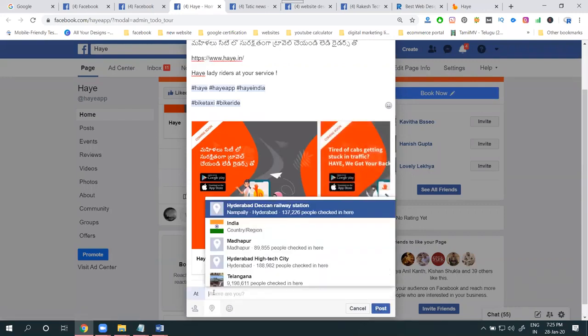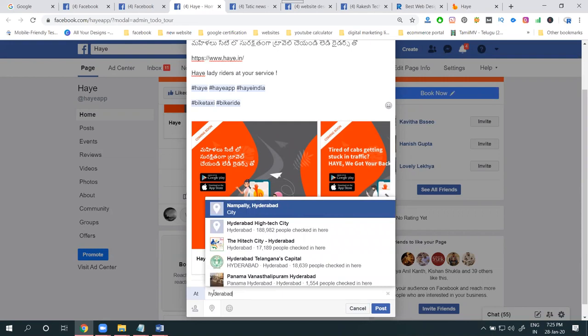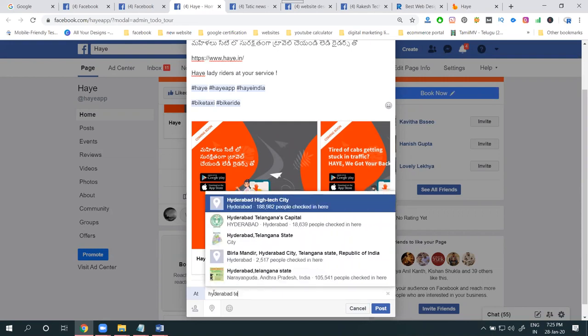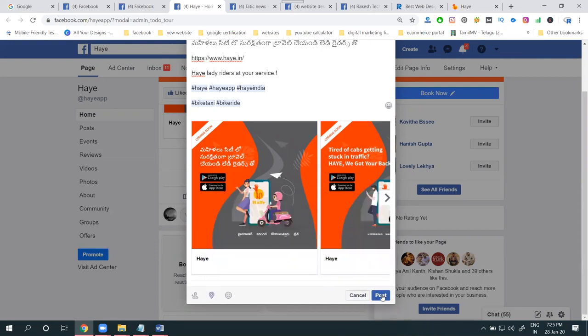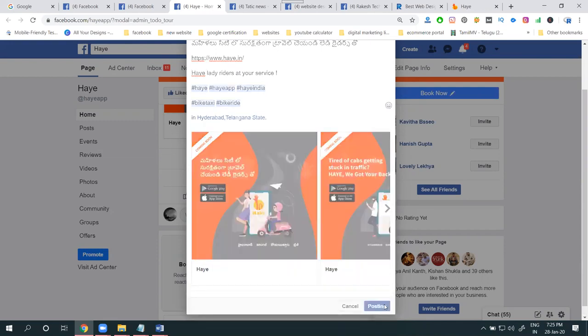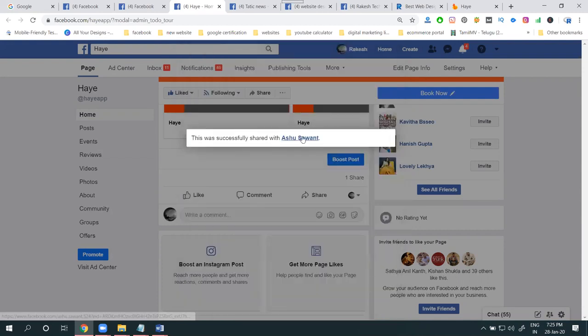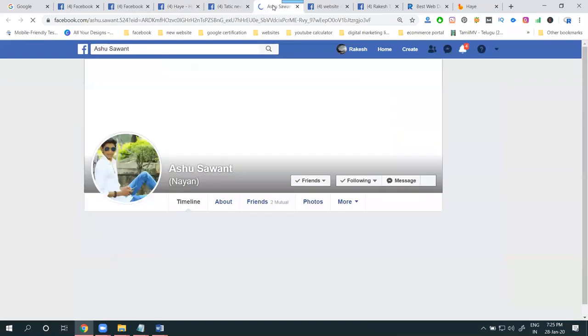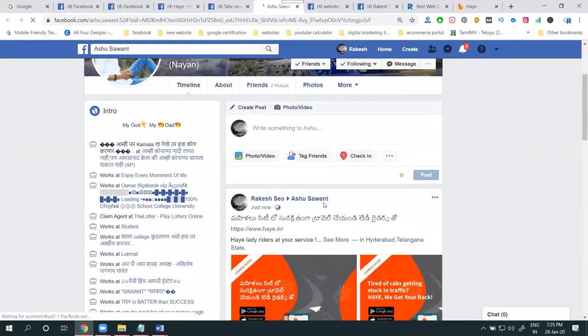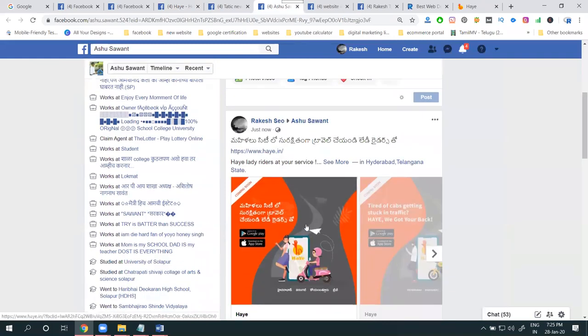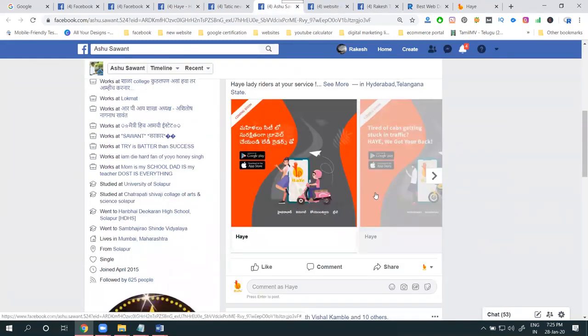This is targeting by Hyderabad. So if I am targeting, the posting will be done. So definitely you have to select Telangana state. Post. After posting to this person, you can open this profile. My post will show on their timeline. They will see my post.